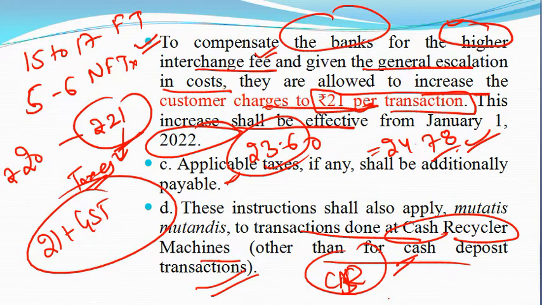If you are doing the transaction through the cash recyclers, like withdrawing an amount, or doing a balance inquiry, or a mini statement, those are also included in the 5 transactions, even if you are transacting on the cash recyclers.